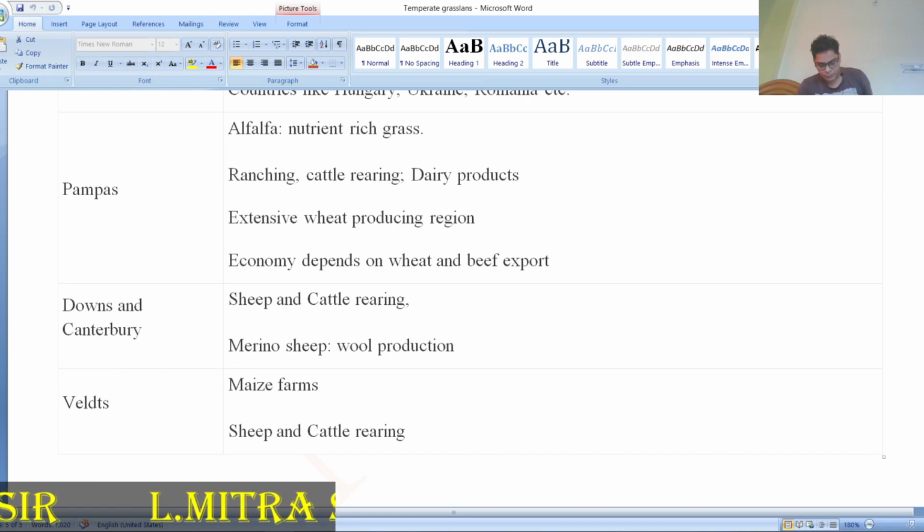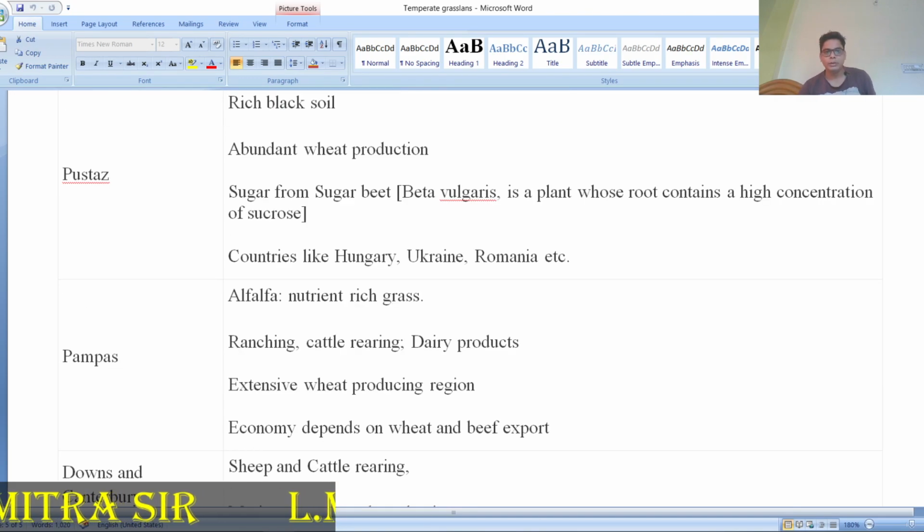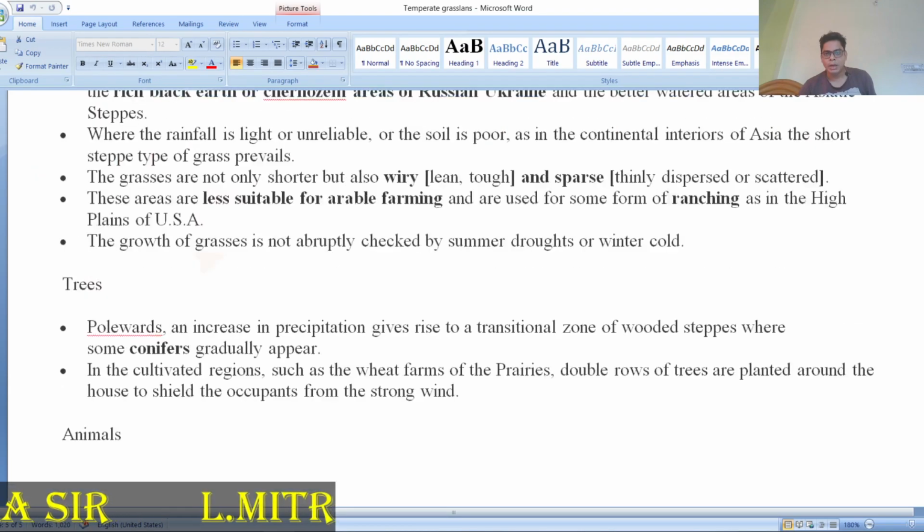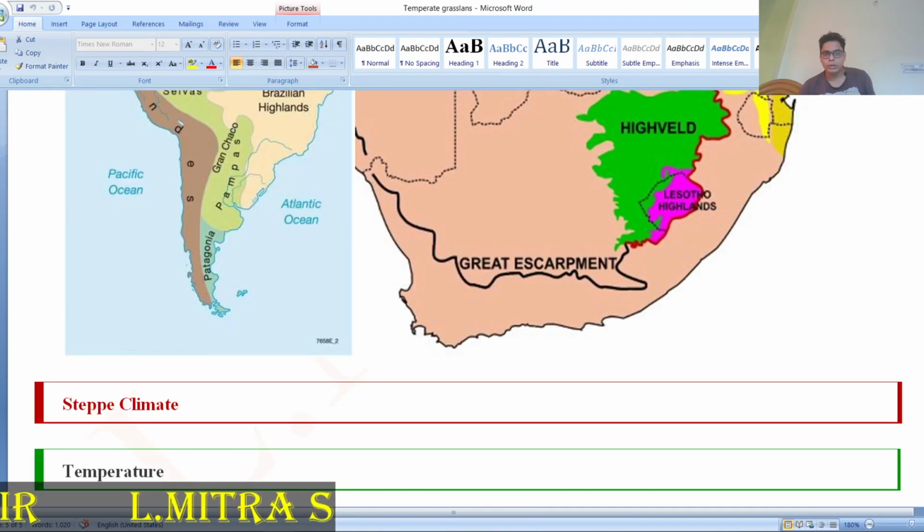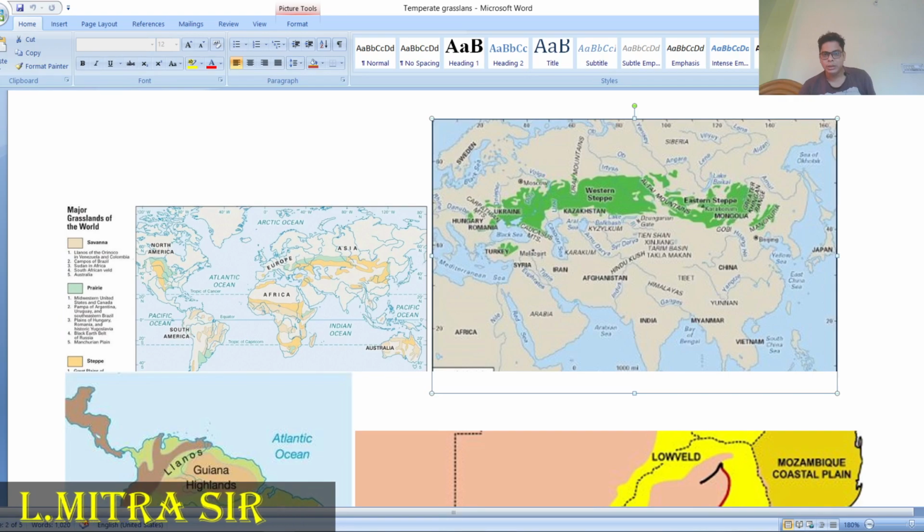Organization of the plan was also very much on the basis of the season. The leader of the brigade was allocated a plot of land and took the decisions on which type of crop to be grown over there. And wheat is the main crop in the steppes area. A steppes area, where we can find it, we have already seen in that map, perhaps you know that map. This area is the prairie, and this area is the steppes area. That is the western steppe, eastern steppe. Okay, so these are the steppe areas.